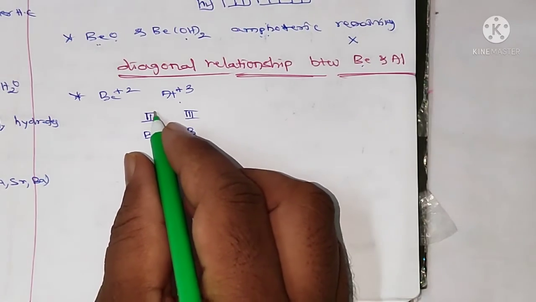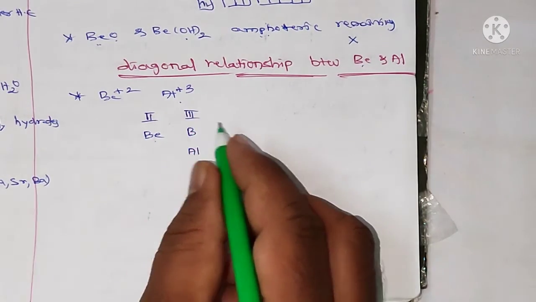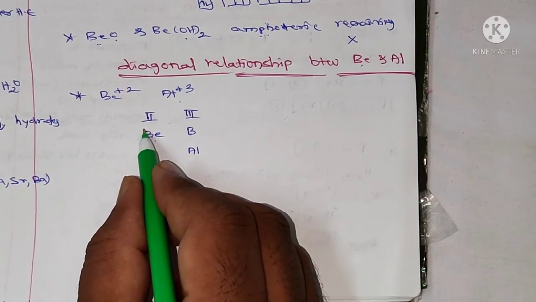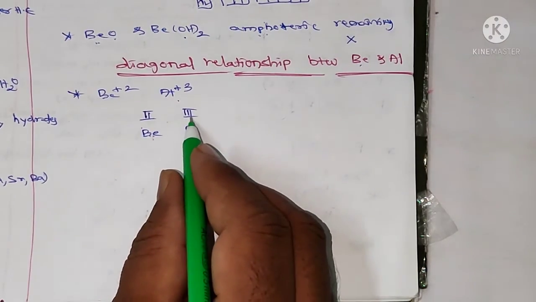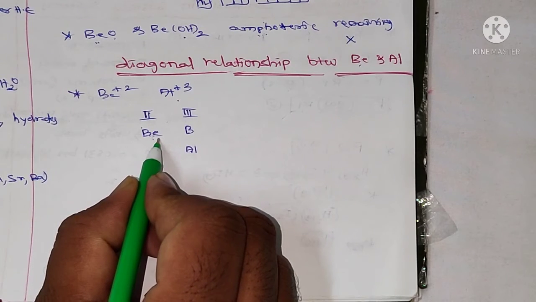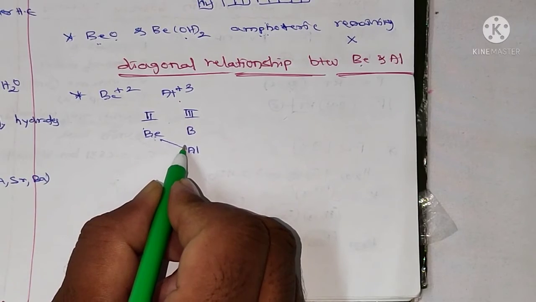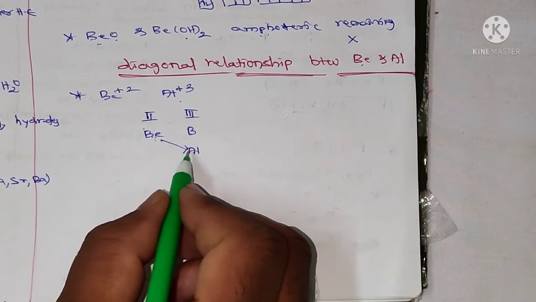So the first element of the first group and the second element of the next group have the same properties.